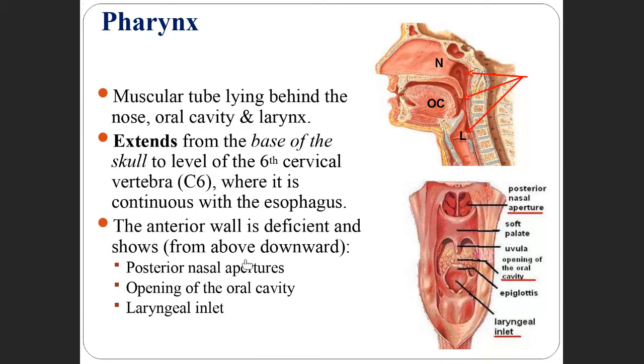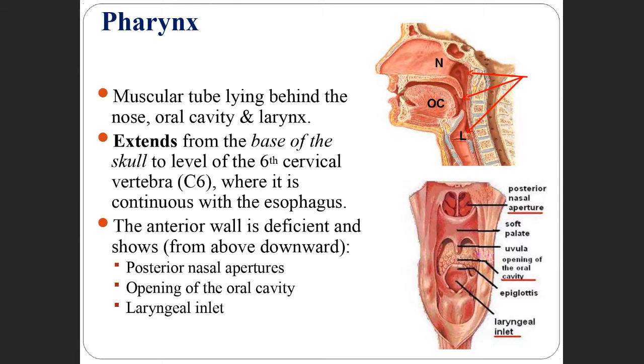The anterior wall is deficient. When you see it in the front, this lower picture shows how it looks in front when you take a section. What does it contain?